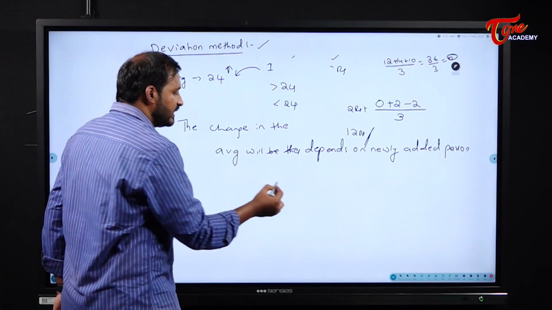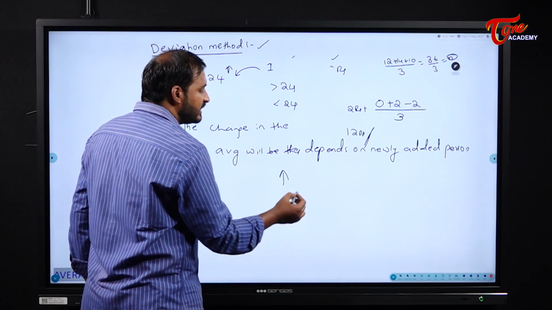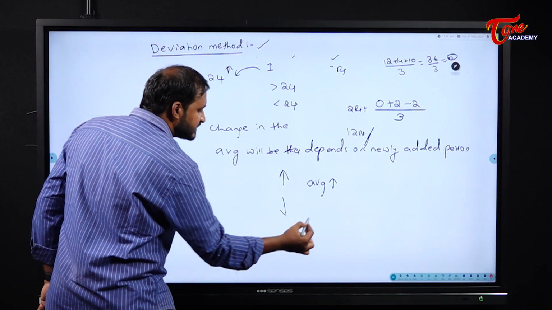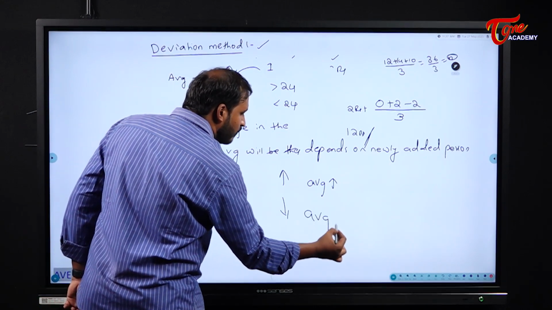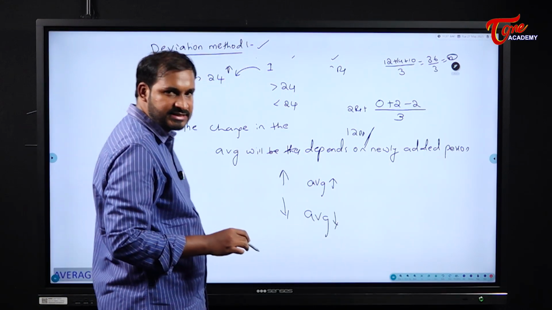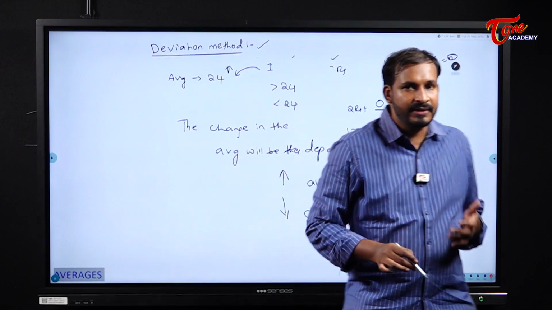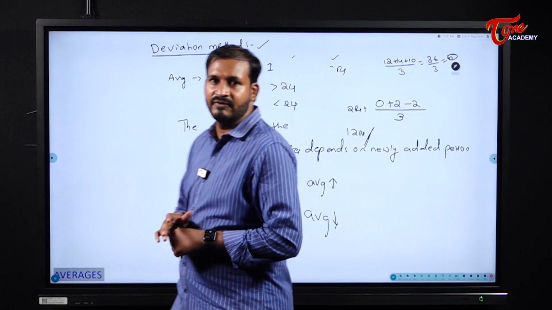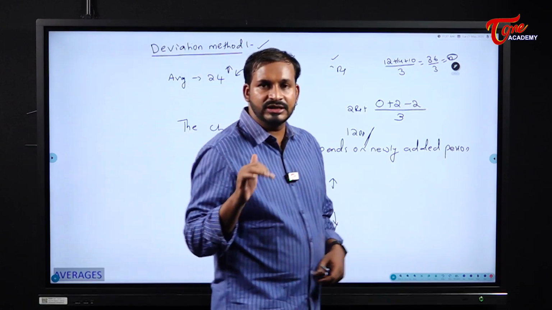If its value is more, then the average increases. If its value is less, then the average decreases. More and less than what? Than the previous average, that's it. Other than that, everything remains the same here. Understood, students?